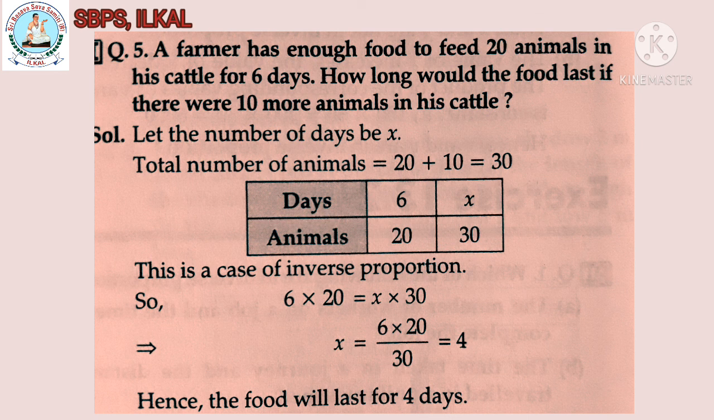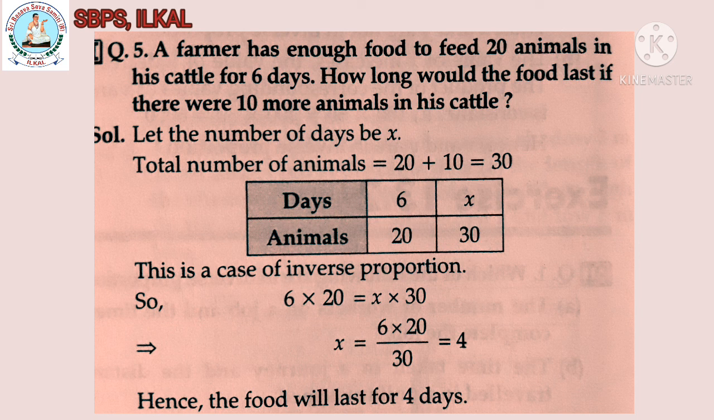Fifth question. A farmer has enough food to feed 20 animals in his cattle for 6 days. How long would the food last if there were 10 more animals in this cattle? Solution. Let the number of days be x. The total number of animals is equal to 20 plus 10, which is equal to 30. Then observe this table. Days is 6 for 20 animals. If the number of days is equal to x, he can feed 30 animals.